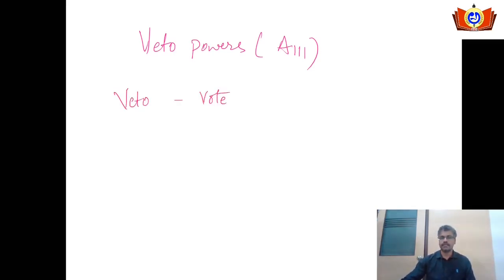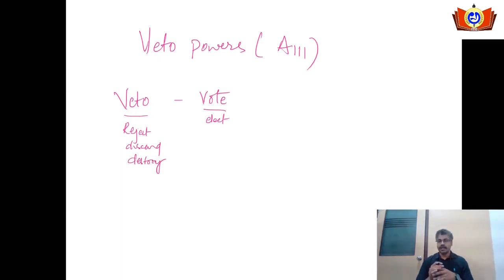It is opposite to vote, or it is in contrary to vote. Vote is to elect someone or select someone. Veto is to reject someone or discourage someone or destroy someone or something which is being already accepted or created. If there is change in the position of the vowels, then it will result in the different meaning. The best example of the veto power is the veto power enjoyed by the permanent five members of UNSC.